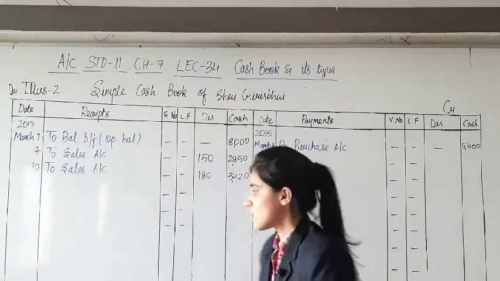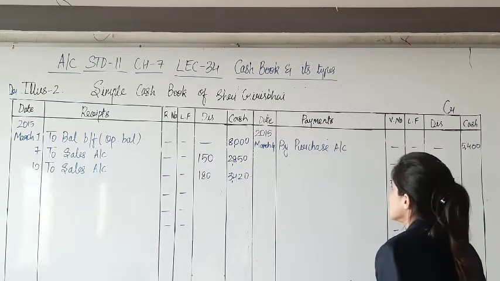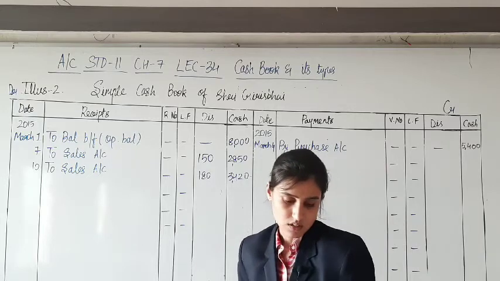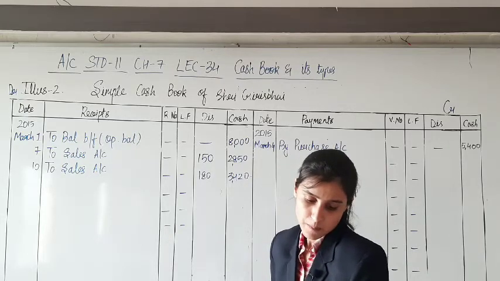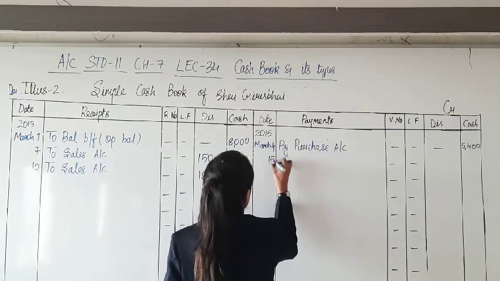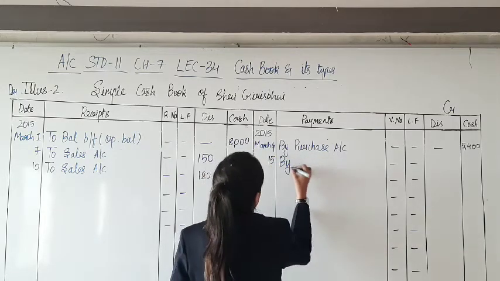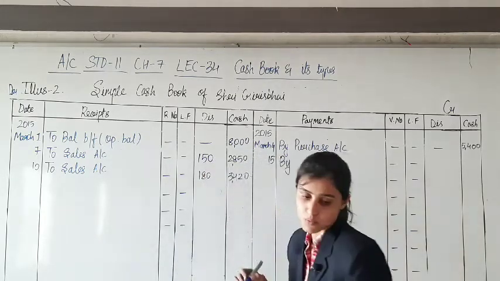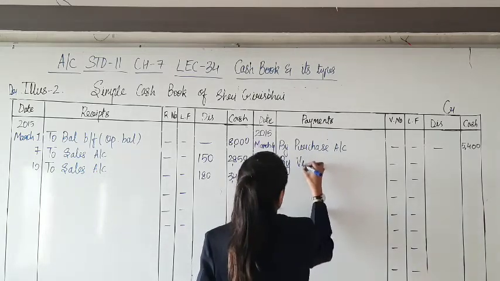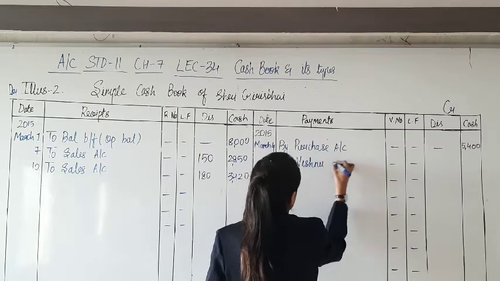Yes. So I have decided that this will be recorded on credit side. On 15th of March, by whom I have paid Mr. Vishnu.